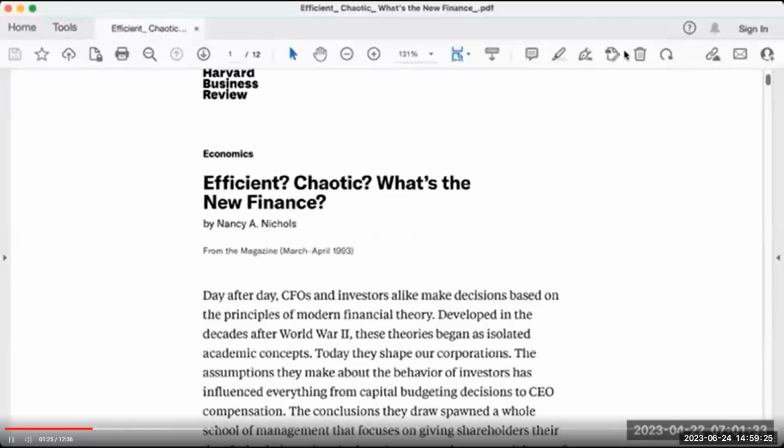In week number 2, we had an article from the Harvard Business Review to review and to read, which set us up for week 3 in our discussion of the capital asset pricing model.